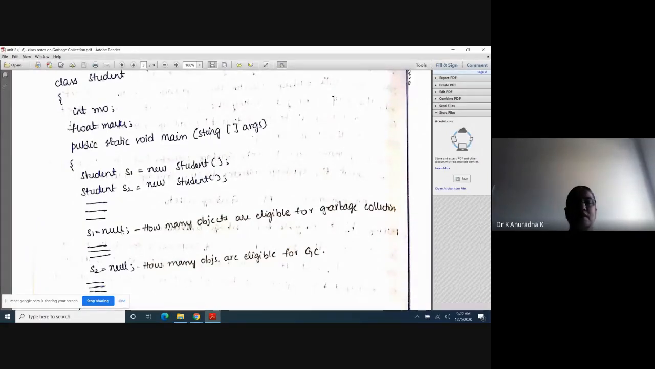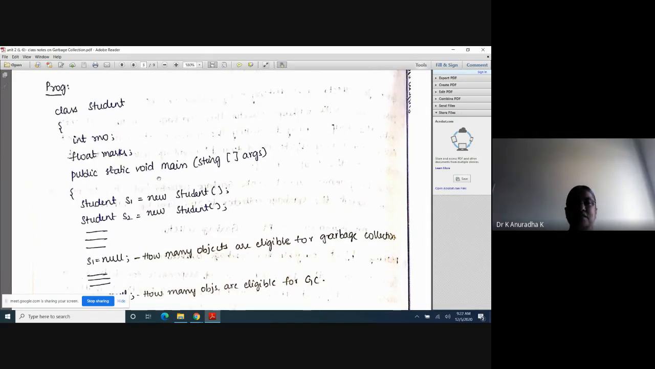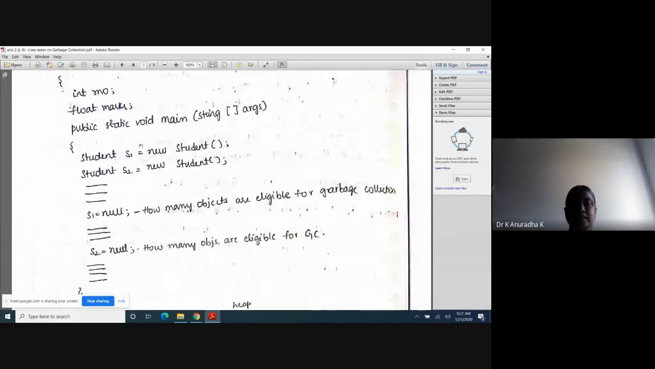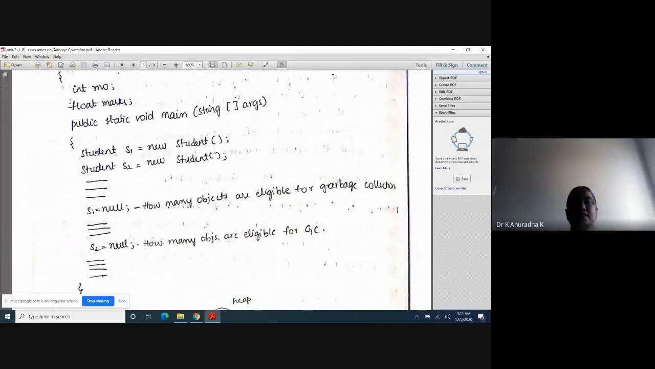Okay, now I will explain here. So here class Student, inside the main method I have created two objects like in the previous program. Here also I have created two objects for two students with reference variables S1 and S2. So in this part only I have used these objects. After that, this is the end of the main method.